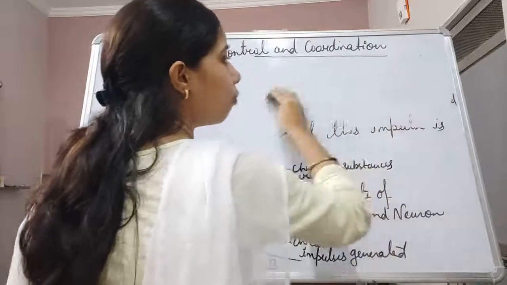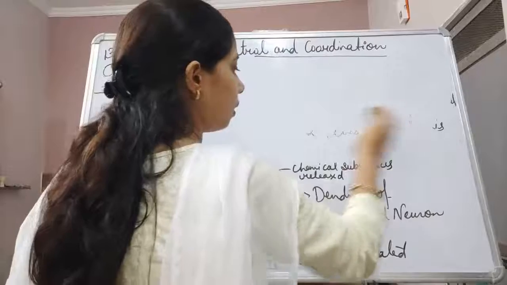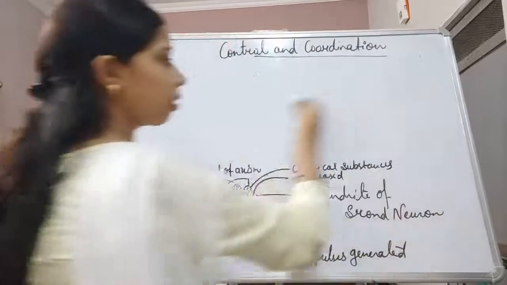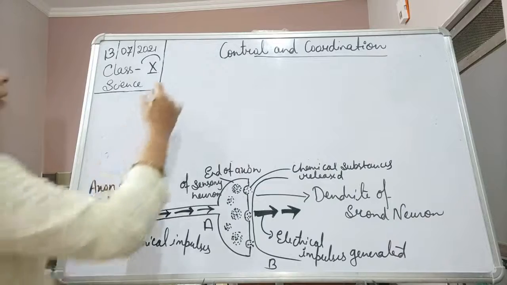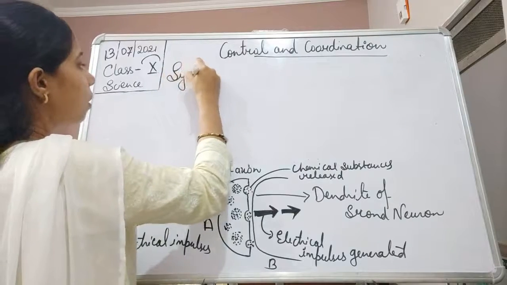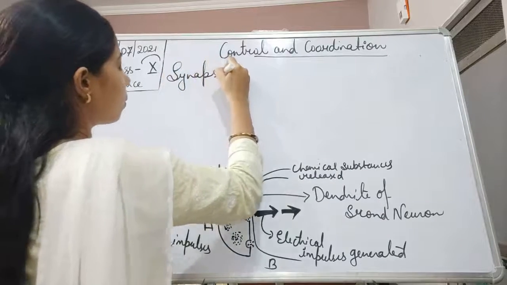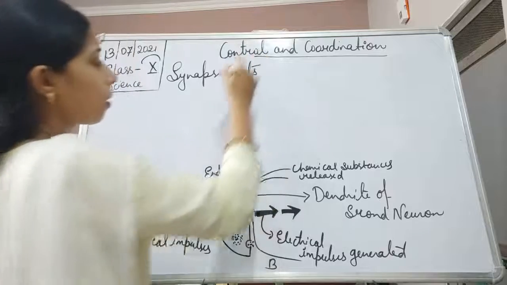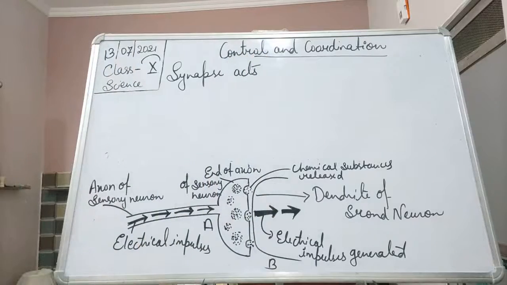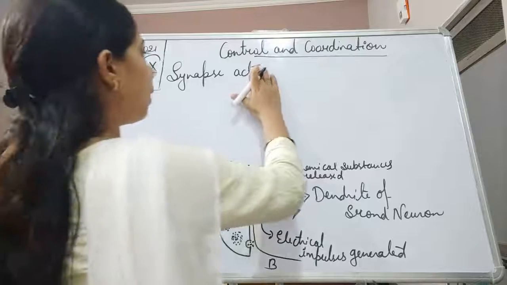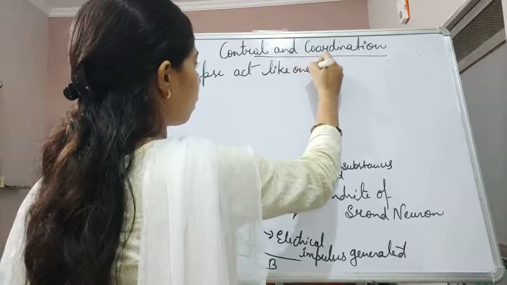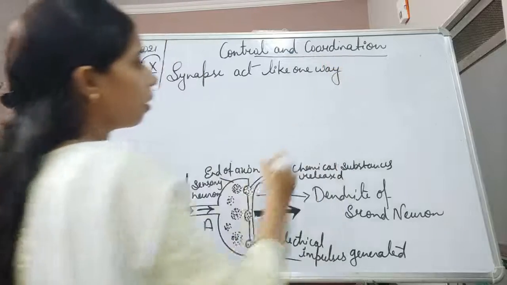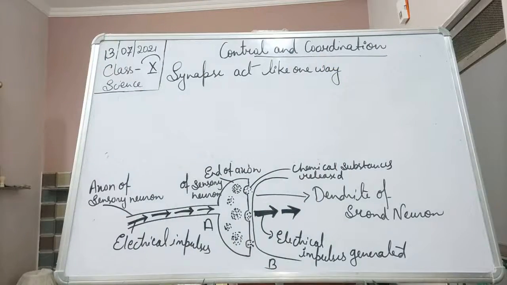That is why the movement occurs only in one direction. So we can say here that the synapse acts like a one-way valve.